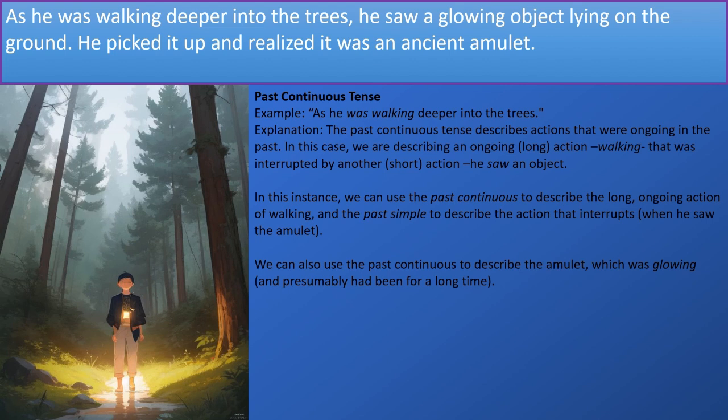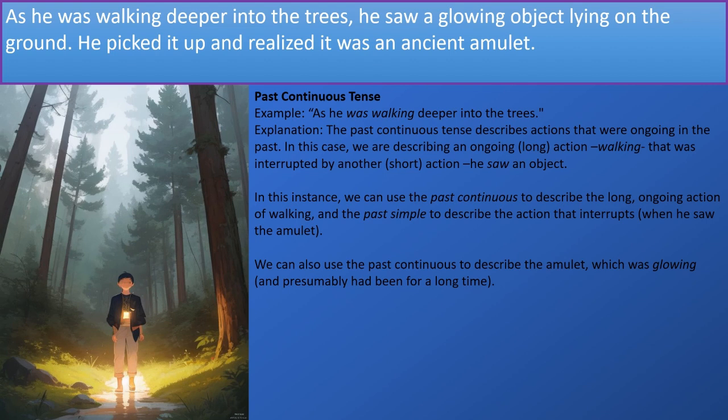This next part of the story uses the past continuous tense. For example, as he was walking deeper into the trees. The past continuous tense describes actions that were ongoing in the past. In this case, we're describing an ongoing or long action, walking, that was interrupted by another short action. He saw an object. In this instance, we can use the past continuous to describe the long, ongoing action of walking, and the past simple to describe the action that interrupts, when he saw the amulet.